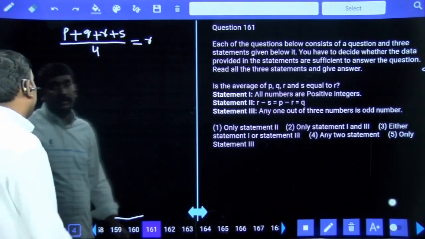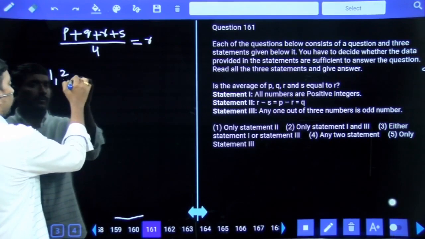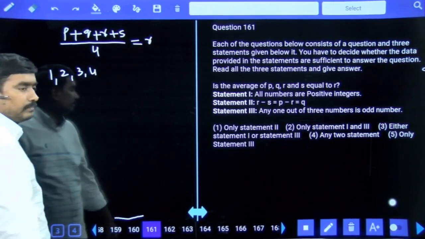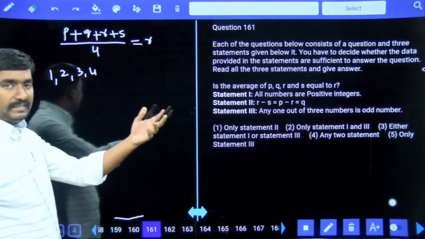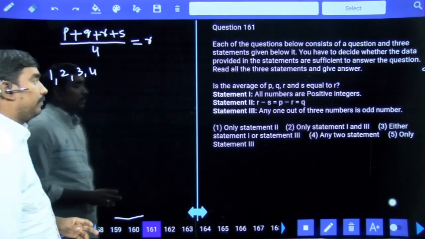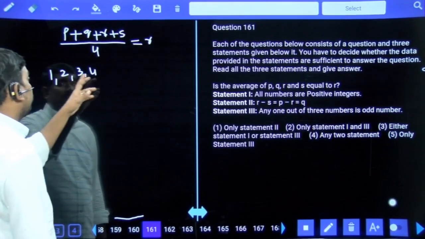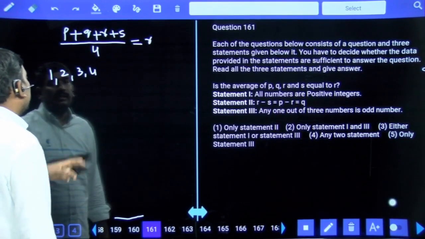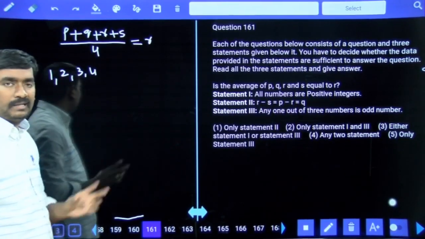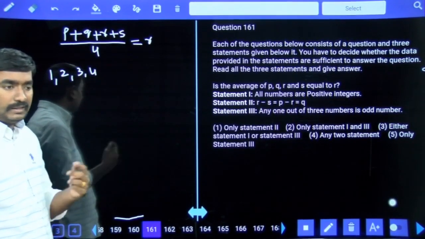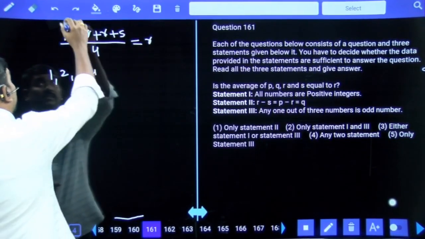Positive integers means it might be 1, 2, 3, 4 or else 5, 6, 7, 8, whatever it might be. Suppose we take these values: 1 plus 2 is 3, 3 plus 3 is 6, 6 plus 4 is 10, divided by 4 means 2.5, which is a decimal. We can't say with the first statement.